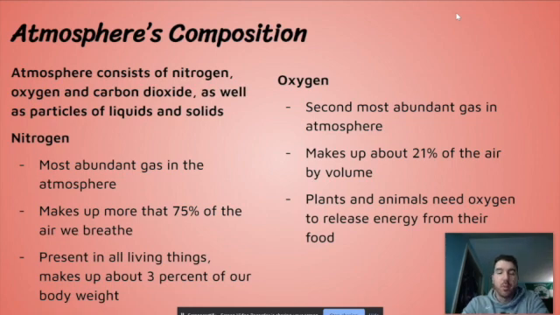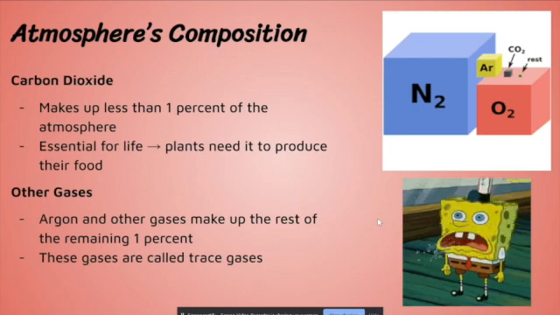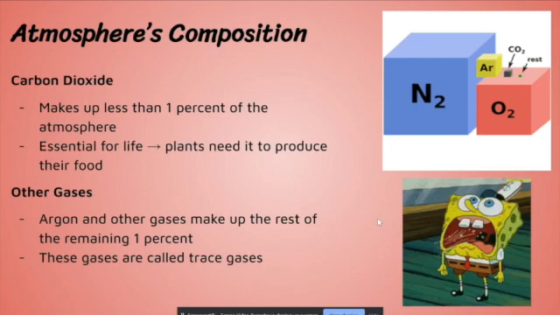Another important gas that the atmosphere is composed of is oxygen. Oxygen is the second most abundant gas in the atmosphere, and makes up about 21% of the air we breathe by volume. And oxygen is obviously very important to us because plants and animals need oxygen in order to release energy from their food. The next gas we need to talk about is carbon dioxide.